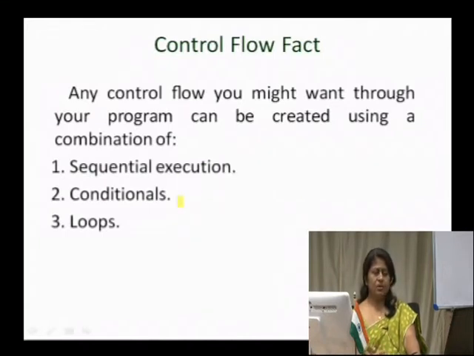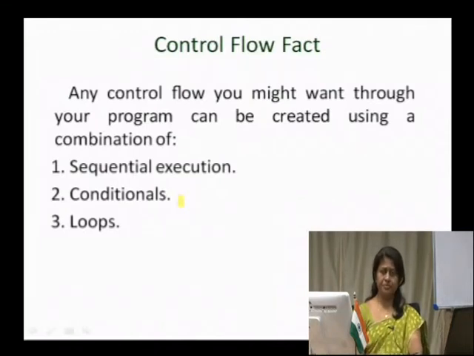And then you have conditionals, that is, by making use of your if statements and its different variants, we can cause the control flow to flow through the program. And then you have the loops, that is, the 3 different loops that we saw now.